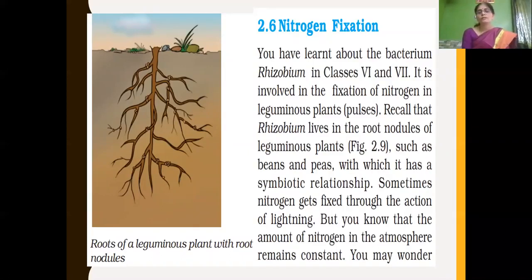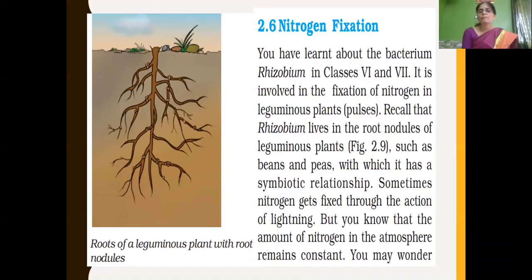And they show a symbiotic relationship. What do you mean by symbiosis or symbiotic relationship? Both organisms are benefited by each other. Here, the leguminous plants are benefited by Rhizobium bacteria, and Rhizobium bacteria are also benefited by the leguminous plant. The plants cannot utilize nitrogen directly from the atmosphere. So the Rhizobium bacteria help in converting atmospheric nitrogen into nitrogen compounds and fix it in the soil. From there, the Rhizobium bacteria utilize nitrogen for their growth.